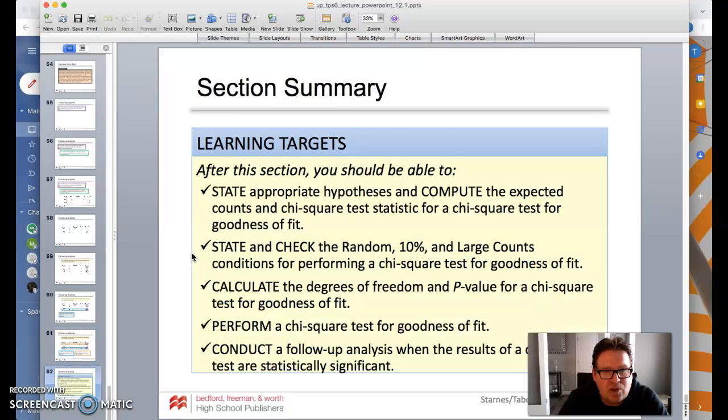That ends section 1. Remember, these learning targets should be able to go there. Have some fantastic problems on page 775. I would do 9 and 13. And then those multiple choice questions 19 through 22 are always great.